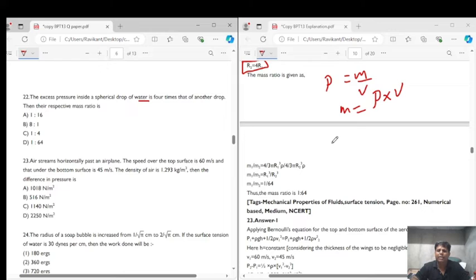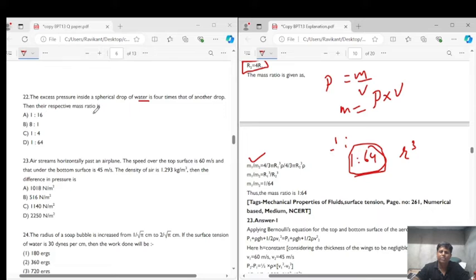If their radii are in the ratio 1 is to 4, therefore their volume will be in the ratio 1 is to 64, because we have R cube over here, right? So 4 cube is equal to 64. So we have the ratio 1 is to 64. This is the ratio of the volume, and whatever is the ratio of the volume will be the ratio of mass, right? Let me explain it once again.